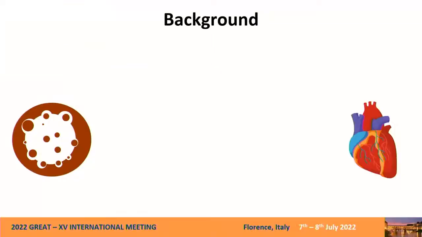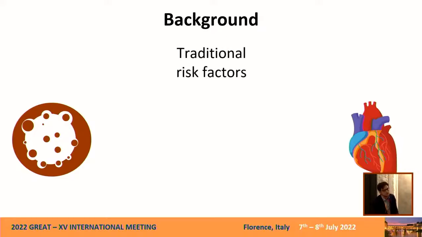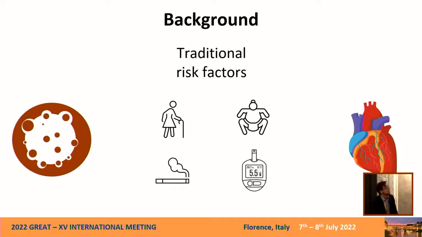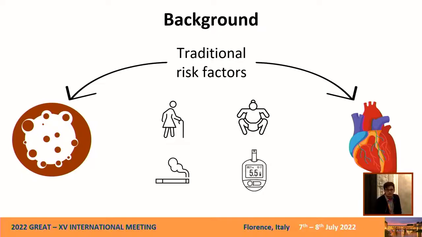So, what do we know? We know that cancer and thrombotic heart disease are deeply interrelated. First of all, because traditional risk factors such as old age, cigarette smoking, obesity, diabetes, they can both cause cancer and thrombotic heart disease.